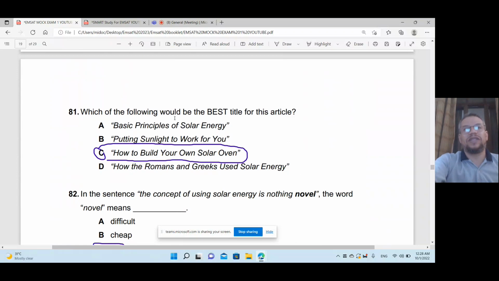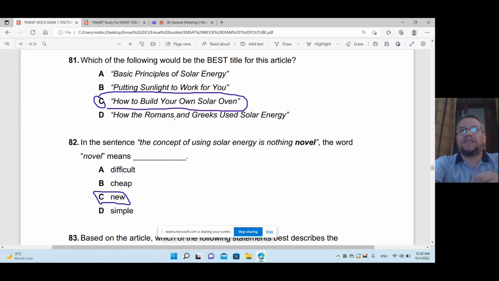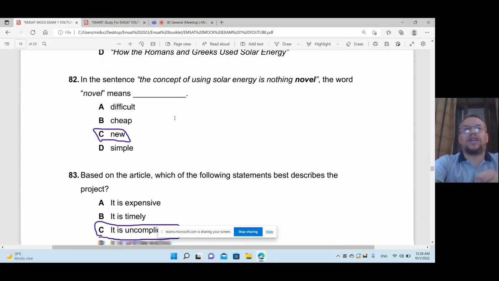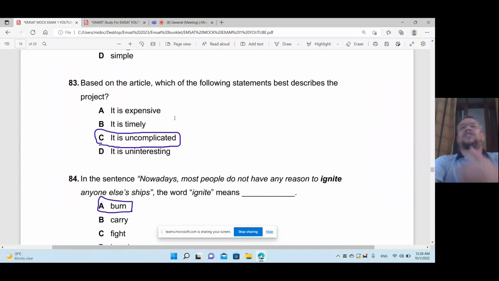That's right. Question 2, in the sentence when they said the concept of using solar energy is nothing novel. Novel here means new, is nothing new. That's right. Based on the article, which of the following statements best describes the project?